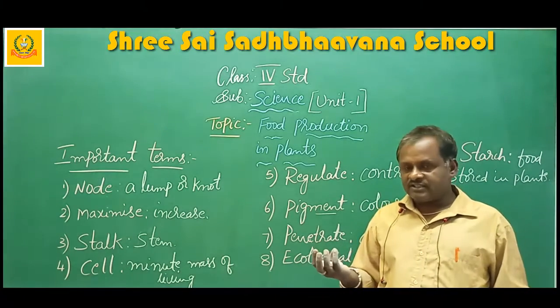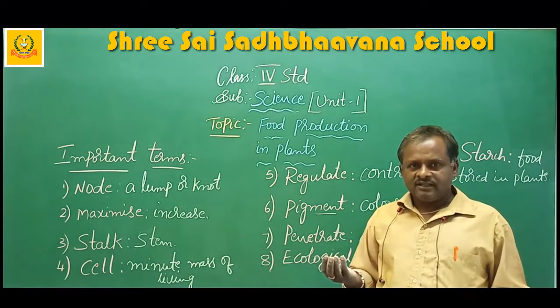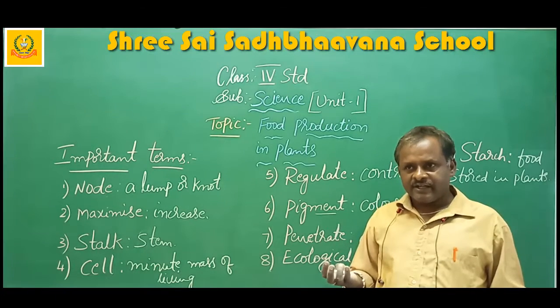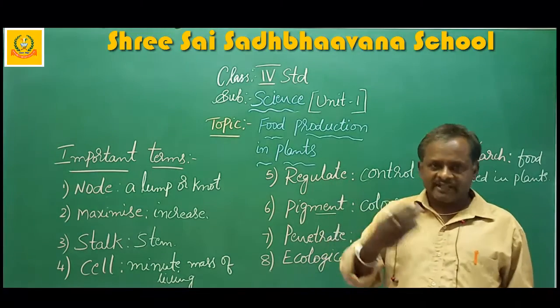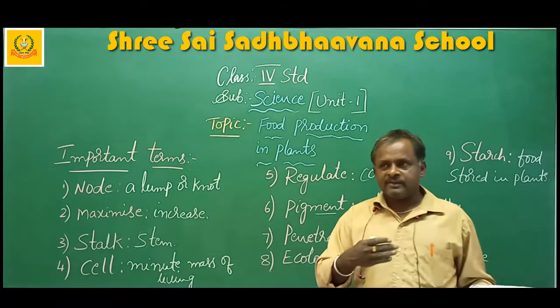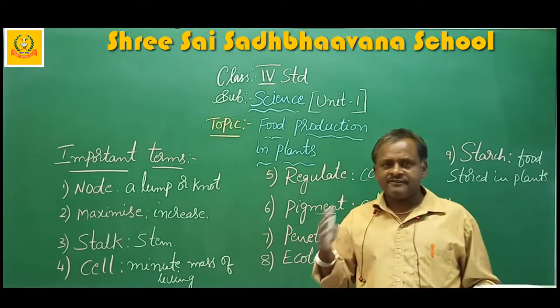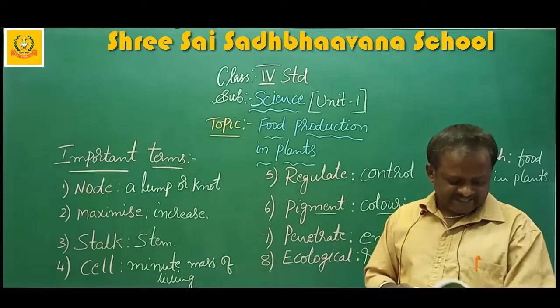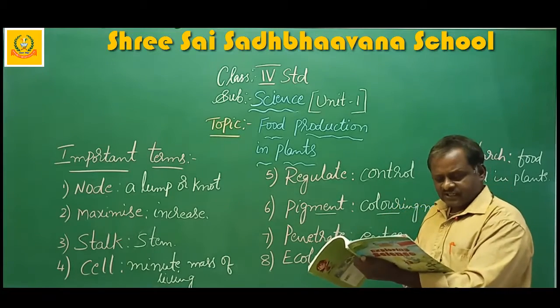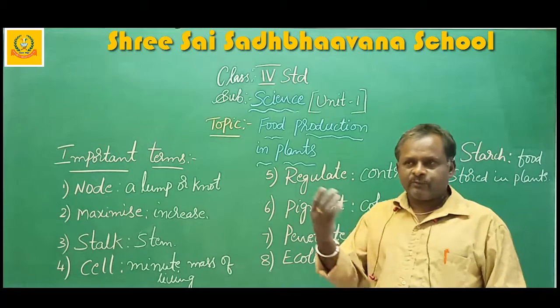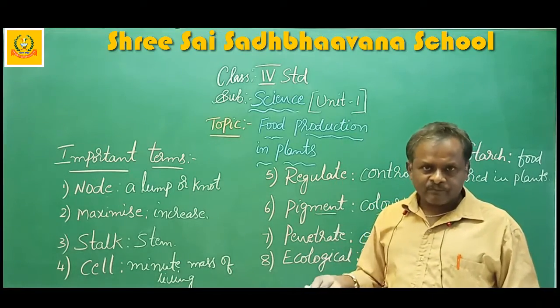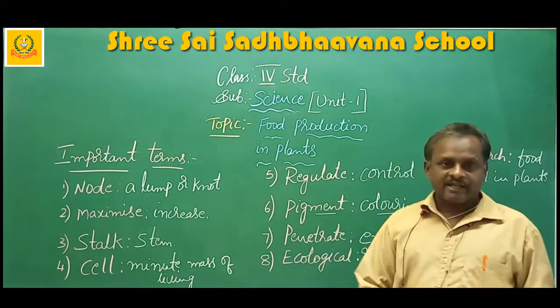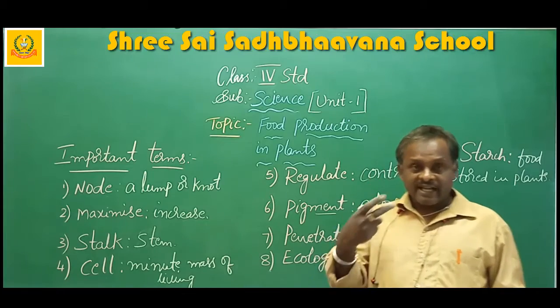Air contains oxygen, hydrogen, carbon dioxide, nitrogen, all those things. In that, carbon dioxide is one thing, and it is used by the plants for the production of food, for the process of photosynthesis. Okay, next is the water, what we are pouring or what they are getting by the rain, or what they are absorbing from the earth by the roots.